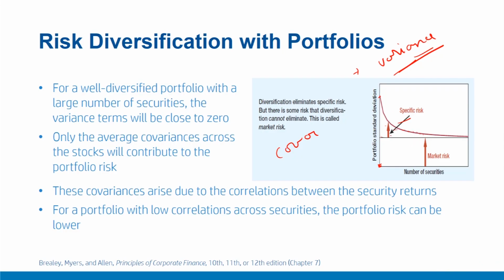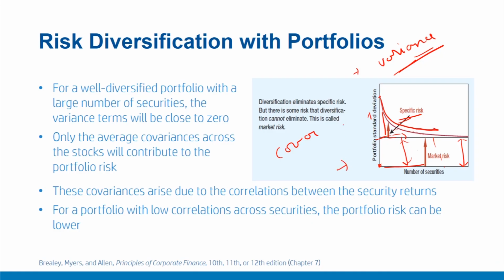So this component remains, and for a very large number of securities, only this part of portfolio risk remains, while the specific or idiosyncratic risk tends to go down to 0. And the remaining component, this average covariance risk, is also called the bedrock of risk, as it cannot be eliminated by adding more and more securities.